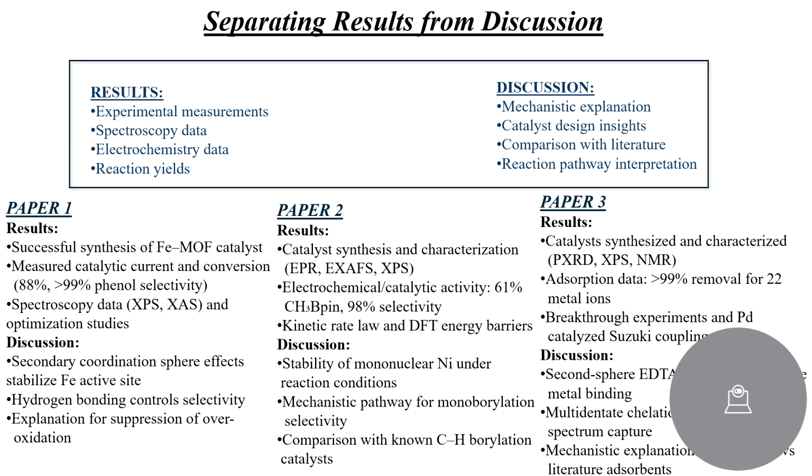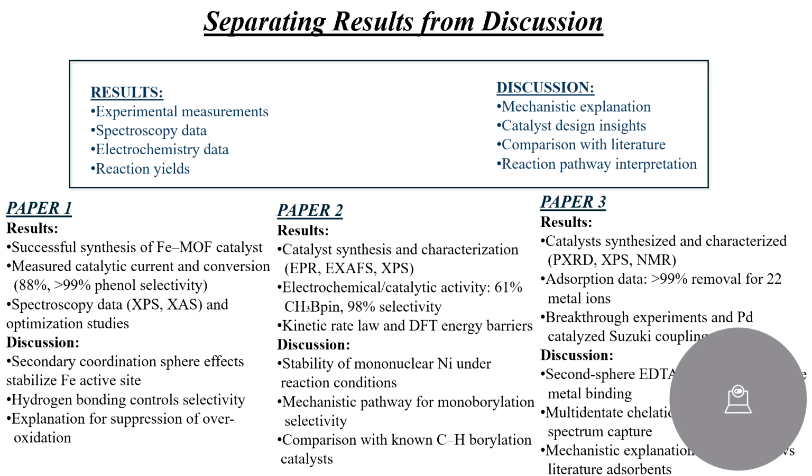Even when results and discussions are combined, they can be separated conceptually. Results are experimental measurements, that is, what happened. Discussion is interpretation, that is, why it happened and what it means. For paper 1, results include successful synthesis, 88% conversion with 99% phenol selectivity, and spectroscopy data. Discussion explains secondary coordination sphere effects, how hydrogen bonding controls selectivity, and why overoxidation is suppressed.